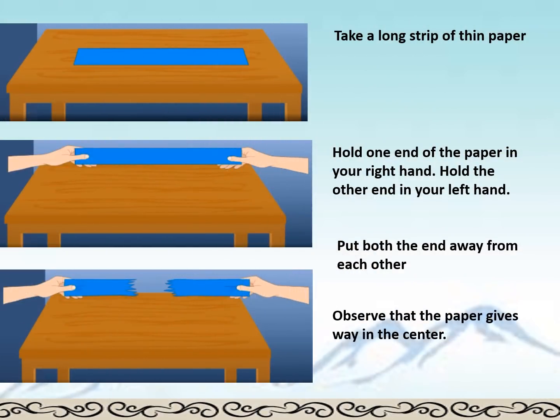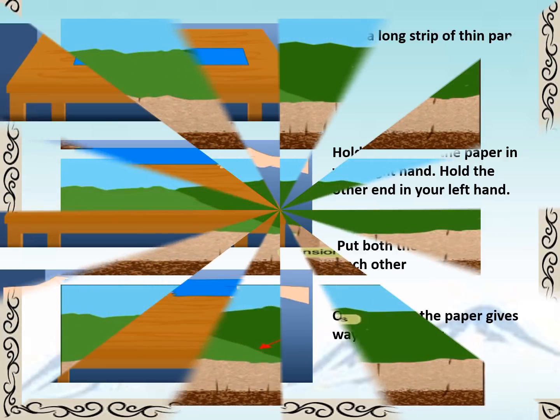Students, here again we have an activity. Take a long strip of thin paper. Hold one end of the paper in your right hand and the other end in your left hand. Put both ends away from each other. Now students, what did you observe? We observed that the paper gives way in the center, right? That is tension created. The paper tears apart, right? So this work is called tension.